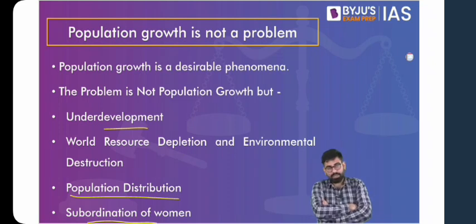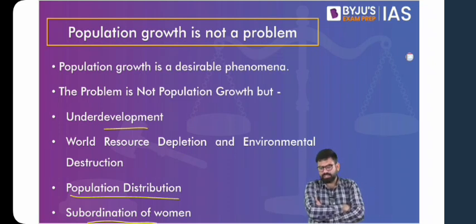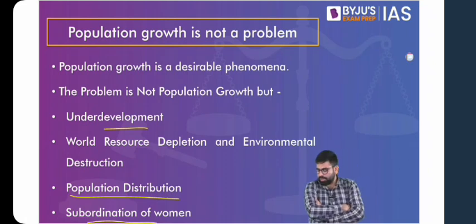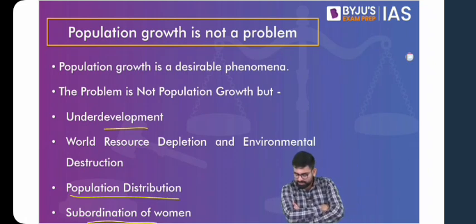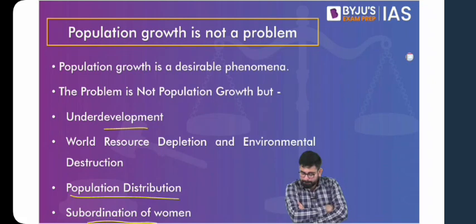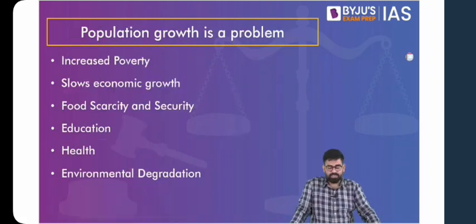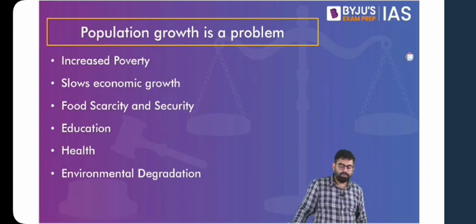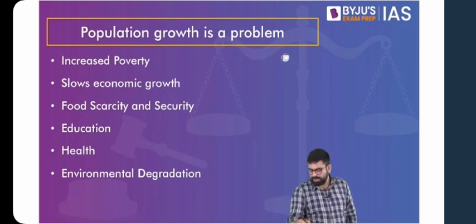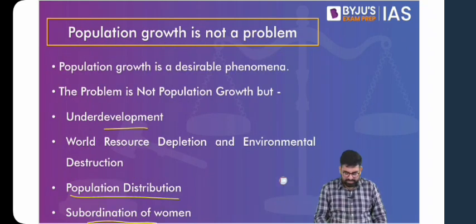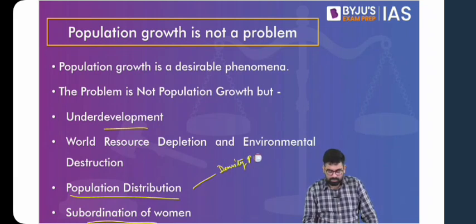Okay, so the other dimension of population growth is that population growth is a problem. Why? With increasing population, you'll find increased poverty. I think we have not covered poverty, but let's make a vicious cycle here. What we mean by population distribution is that the population density is higher in a few industrialized areas, in urban areas, wherein they become a burden on the resources of that area. So if we distribute our population in an even manner, and how can we do that? With even economic development, so that people find employment in the region where they live, which can be a solution to this problem of overcrowded urban areas and a lot of burden on the economic and other natural resources of that region.